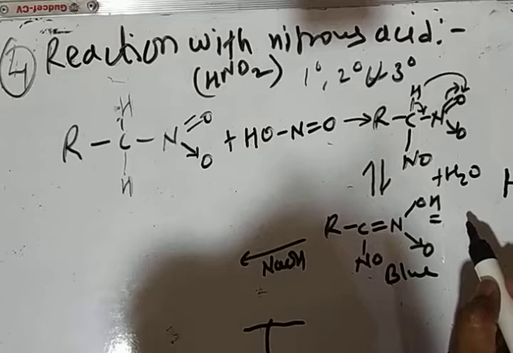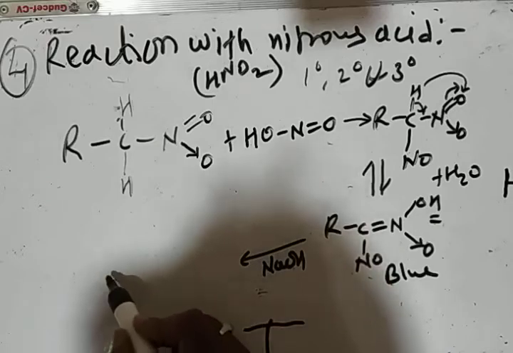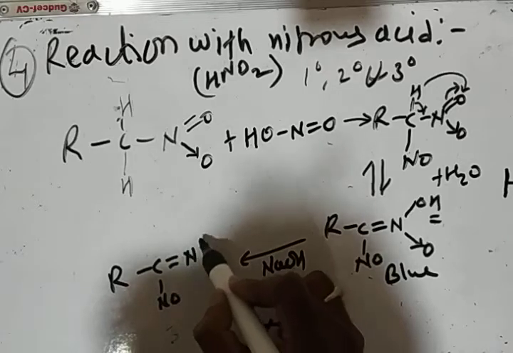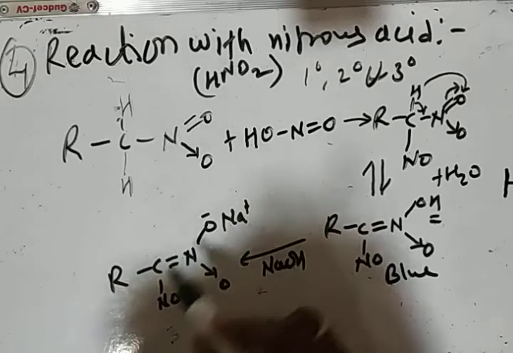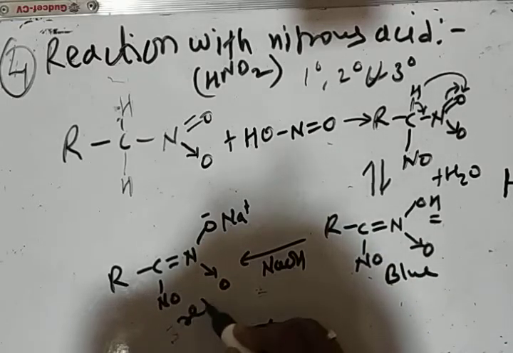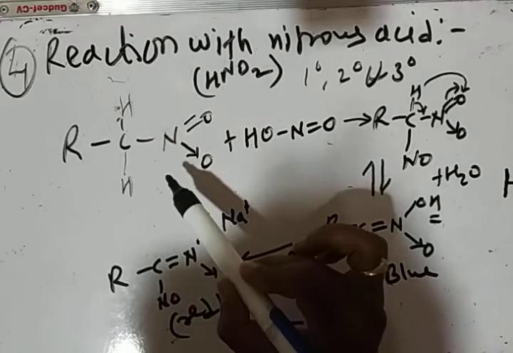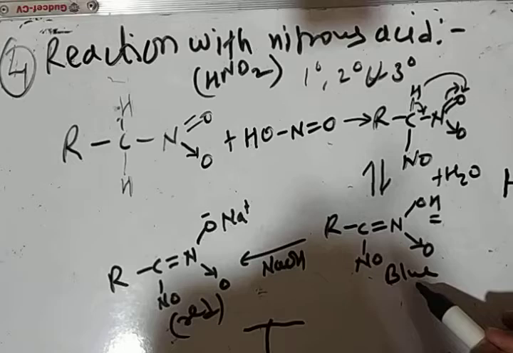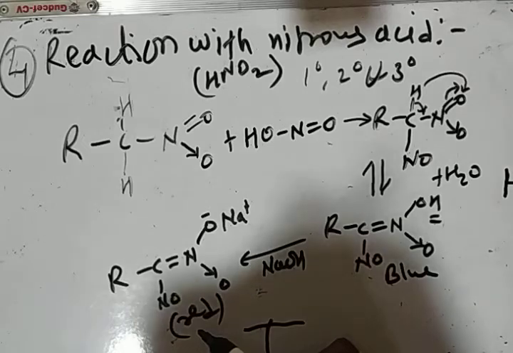This hydrogen is acidic, which combines with this OH minus and we get the compound RCNO double bond N O minus Na plus and O. This sodium salt of this alpha nitroso nitroalkane is red in color, meaning when nitroalkane reacted with nitrous acid we are getting a blue colored solution, and that blue colored solution on adding NaOH turns to red.